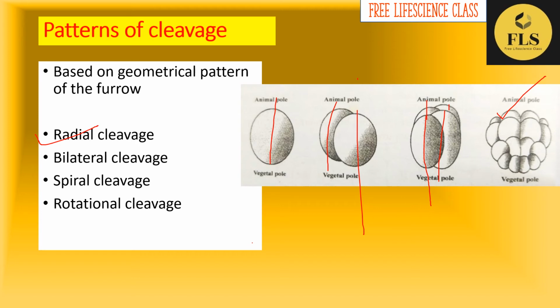Okay, let's look into the next type of cleavage. I forgot to say about the examples. This radial cleavage is seen in the sea urchin. Okay, example is sea urchin.